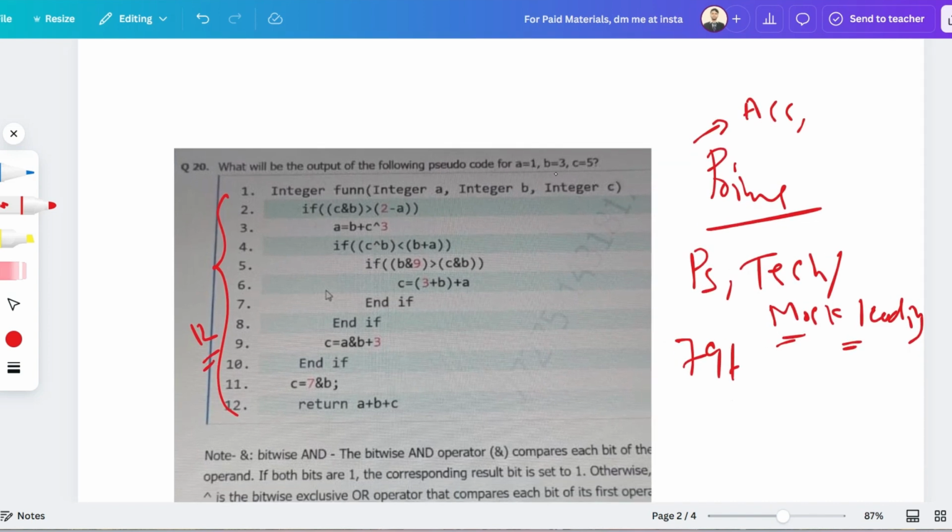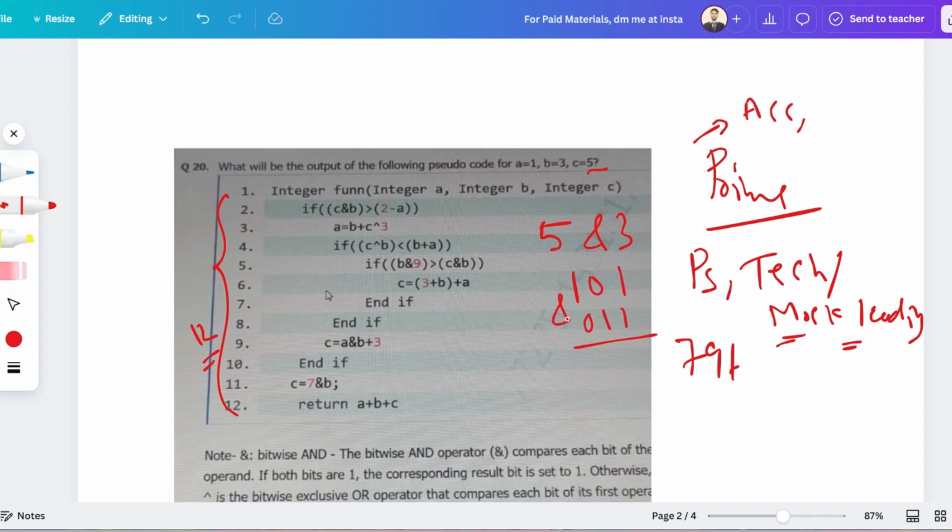So the value of a is 1, b is 3, c is 5. So c is equal to 5. Okay, so if we perform a bitwise AND operation between c and b, 5 and b, let me just show you. So 5 means 101 and 3 means 011.